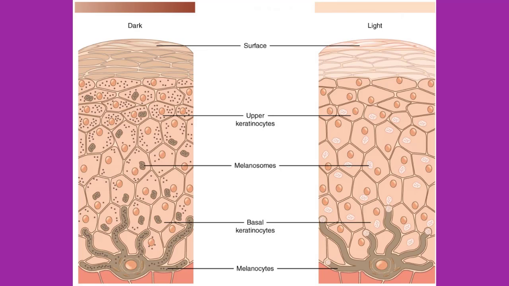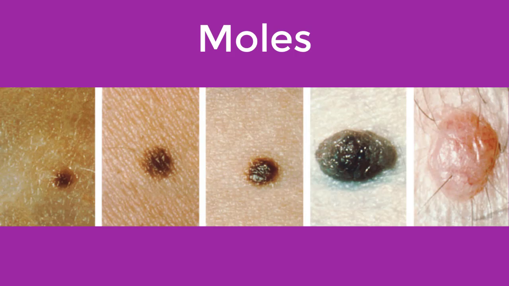Too much exposure can eventually lead to wrinkling due to the destruction of the cellular structure of the skin, and in severe cases can cause sufficient DNA damage to result in skin cancer. When there is an irregular accumulation of melanocytes in the skin, freckles appear. Moles also are larger masses of melanocytes, and although most are benign, they should be monitored for changes that might indicate the presence of cancer.